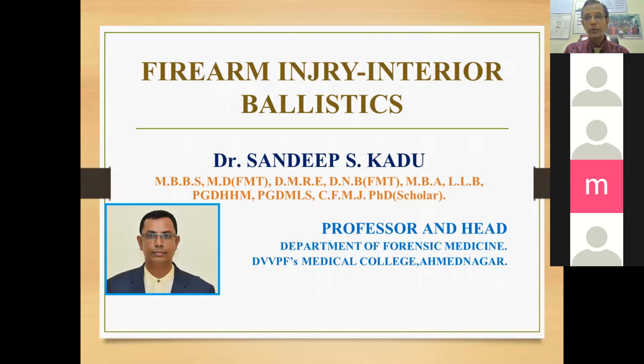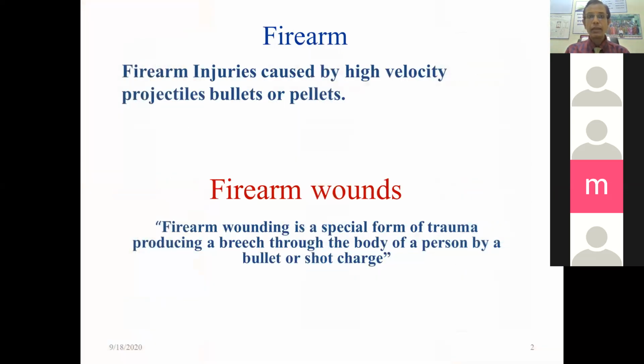So today we are going to deal with an important topic, the firearm injury. Full questions come about defining injury, classifying injury, and writing in detail about the injury caused by rifle or shotgun firearm. So it is an important topic, and in viva also many questions are asked on firearm injury. So what is a firearm injury? Firearm injuries are caused by a high velocity projectile like a bullet or pellet.